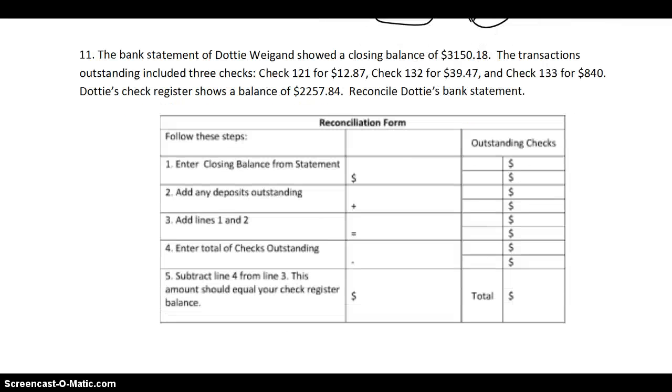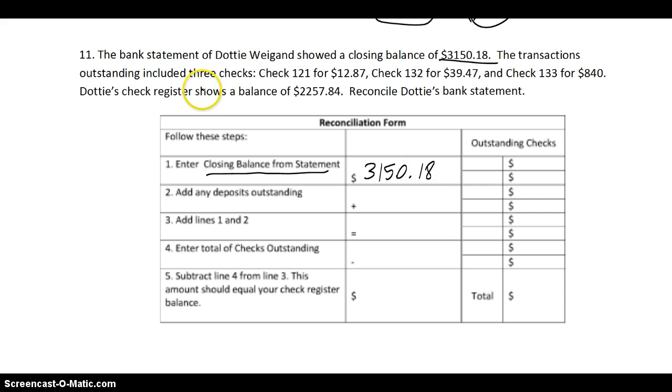Okay, now we get to the problems that I think a lot of us had trouble with on the previous quiz, so I want to make sure you spend a lot of your time here, okay? We start off slow with just doing them separately, and then we get to putting them together. So, the bank statement of Dottie showed a closing balance of $3150.18. So notice it says enter closing balance from statement in the very first box. So you put $30,150.18.